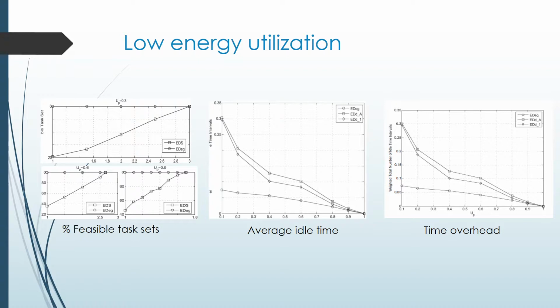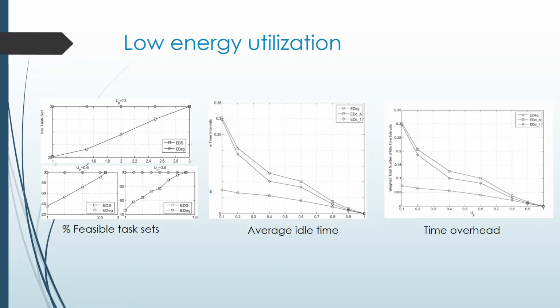Figure 1 shows the percentage of feasible task sets with various processor utilization, that is 0.3, 0.6, and 0.9. When the processor utilization is 0.3, all the tasks are feasible under the EDEG algorithm and the energy is approximately 7,100 units. EDEG uses the idle time to recharge the battery whenever the energy storage is insufficient to execute the future tasks.